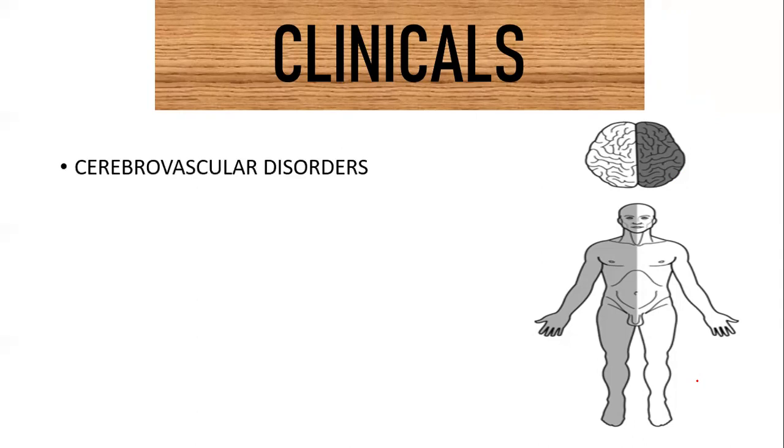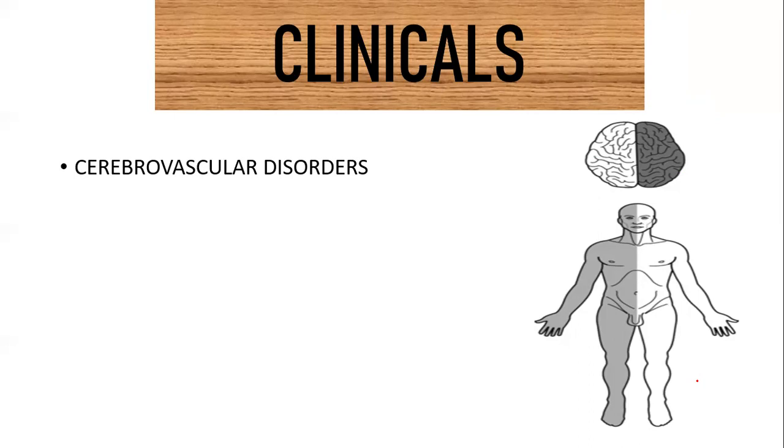The lesions of the internal capsule are mainly because of cerebrovascular disorders, which means if there are some disorders concerning the arteries related to your cerebrum, be it an aneurysm, which means some swelling of the blood vessel, or atherosclerosis, deposition of fat over your blood vessel, or an intracranial hemorrhage.